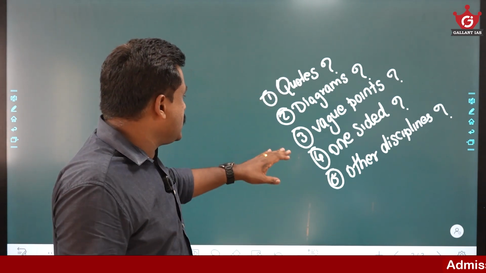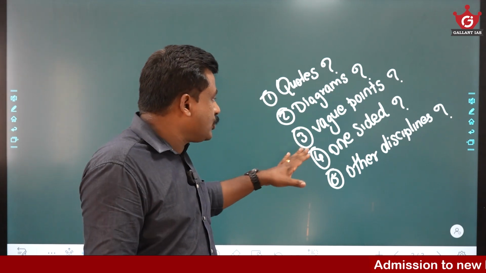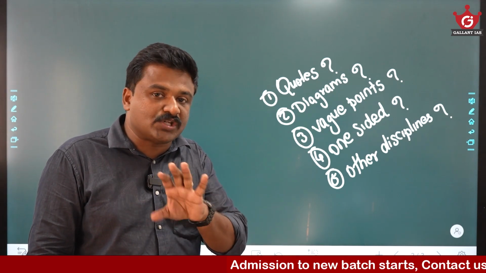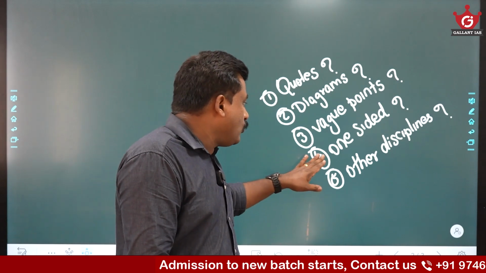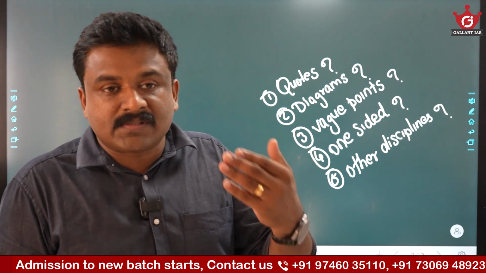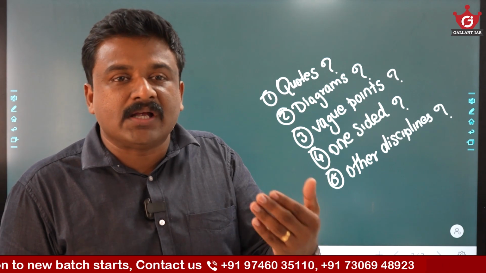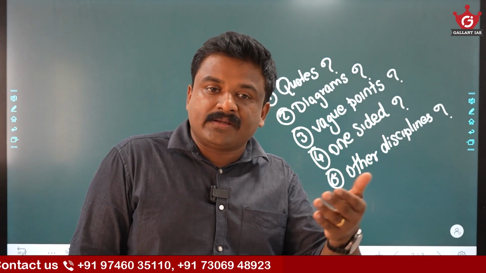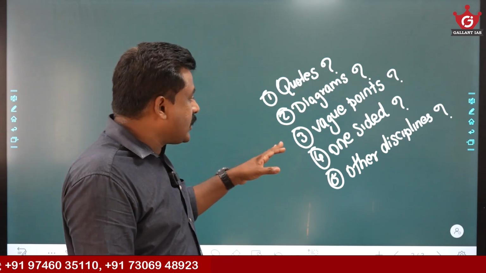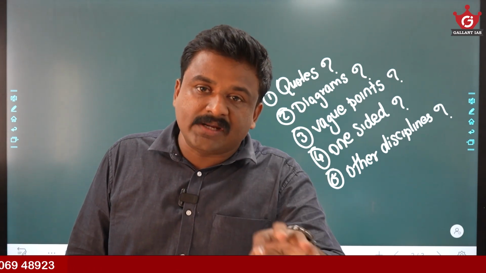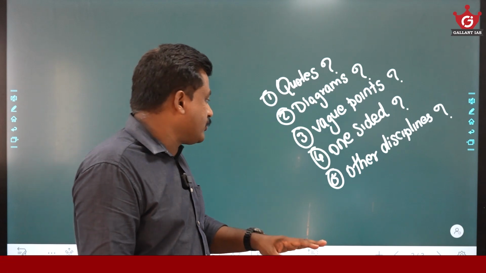Okay, then see, vague points must be avoided. You must have specific content, specific knowledge on certain aspects which is being asked. Okay, then a one-sided approach is wrong. For example, in some kinds of questions, especially when you are asked to critically evaluate, critically comment, critically examine, or critically analyze, a one-sided approach will be dangerous. Make sure that the other side is also aptly addressed and given with lots of examples.